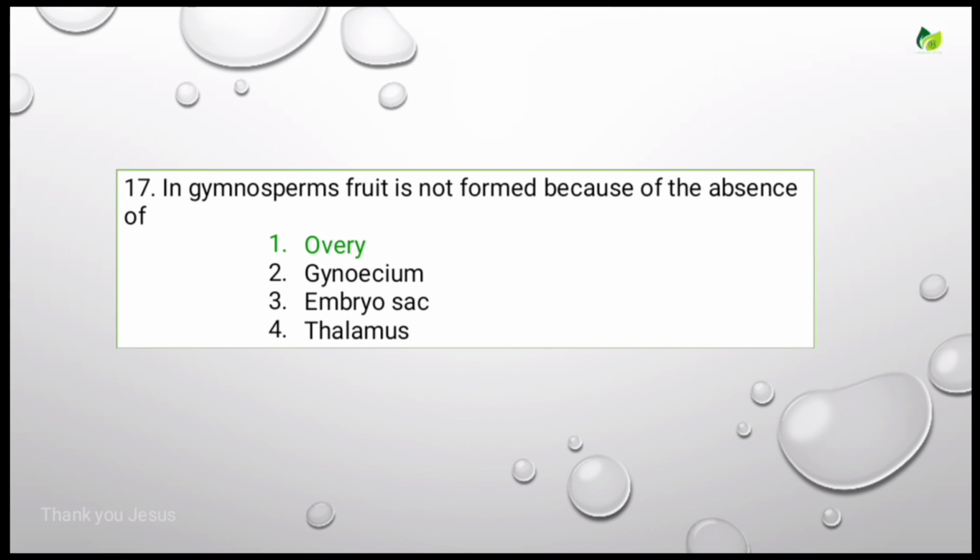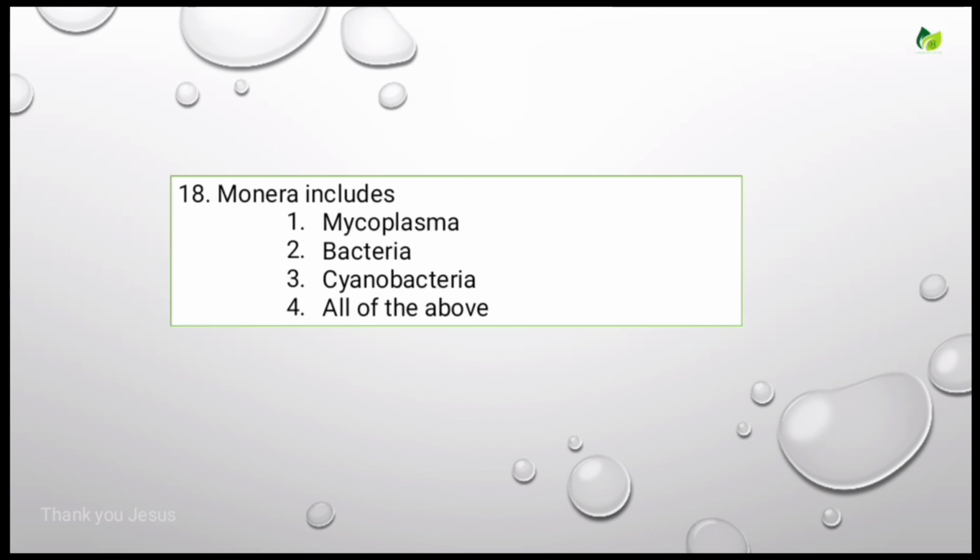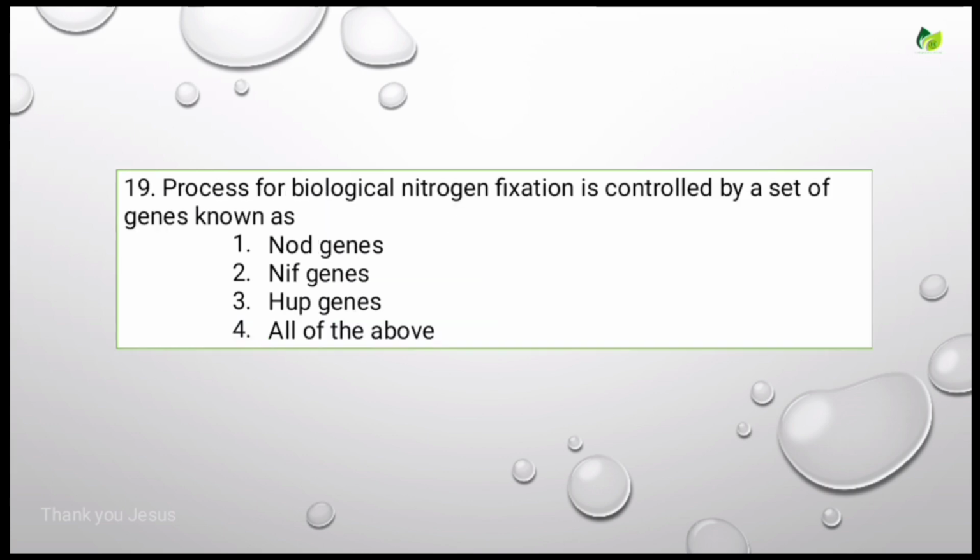Coming to the next question. Monera includes mycoplasma, bacteria, cyanobacteria, all of the above. The correct answer is all of the above. Let's see the next question.